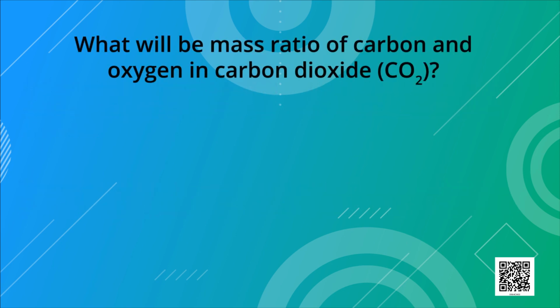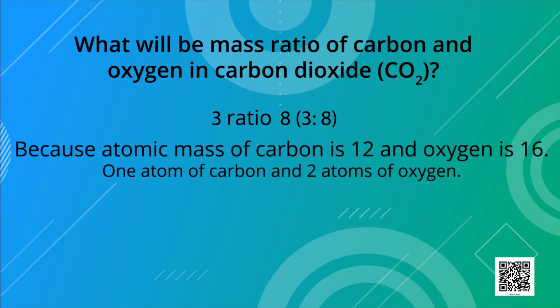What will be the mass ratio of carbon and oxygen in carbon dioxide, CO2? The correct answer is 3:8, because the atomic mass of carbon is 12 and that of oxygen is 16. Here we have one atom of carbon and two atoms of oxygen, so we can write 12 and 16 into 2, 32. 12:32. By simplifying, we get 3:8.